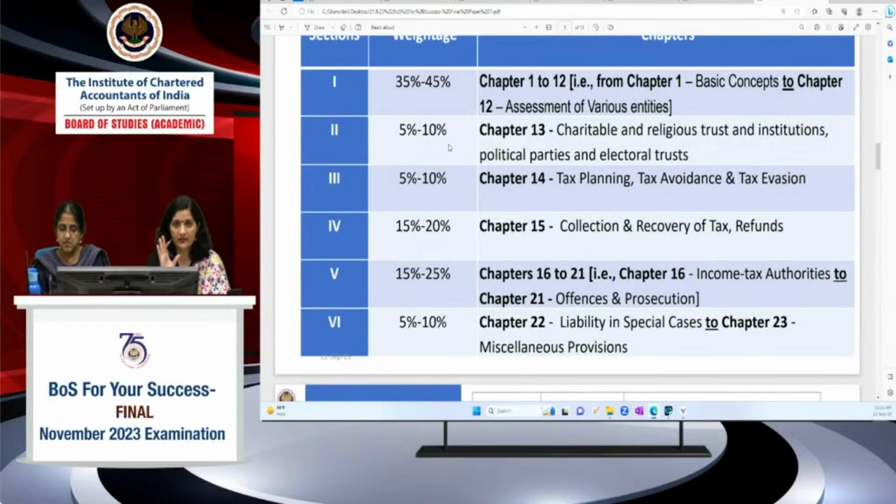So this is a very important section. You have to do it. There is no other choice, right? You have to do this properly. Then the second section is carrying 5 to 10%.